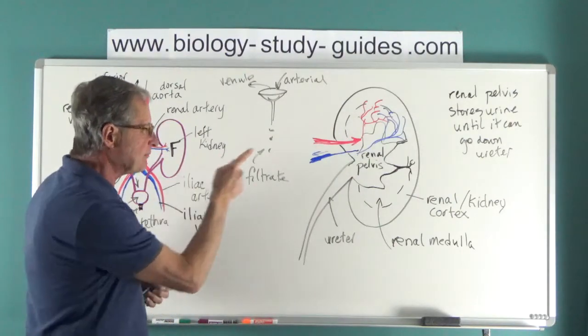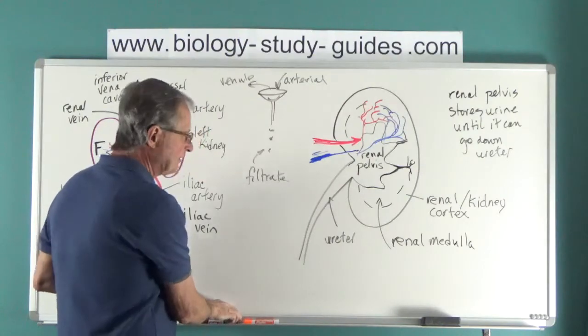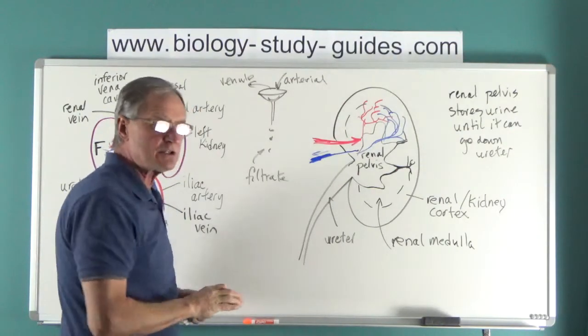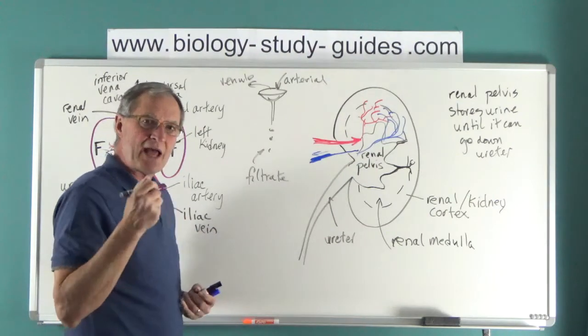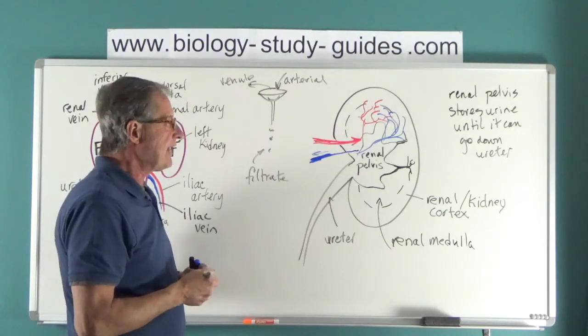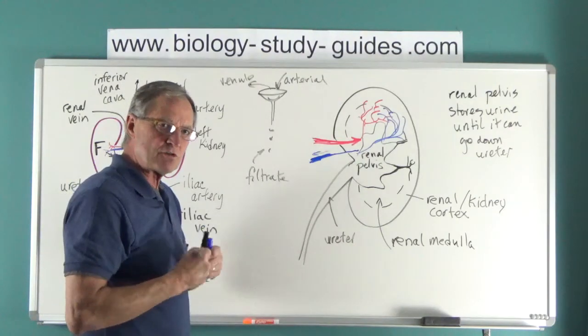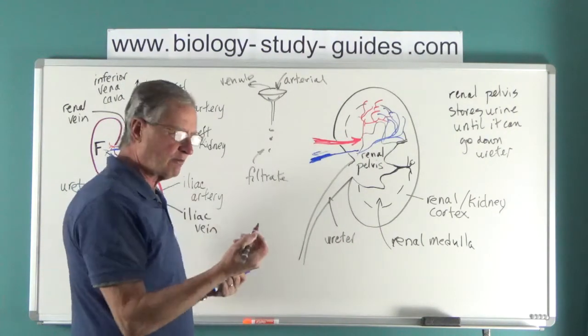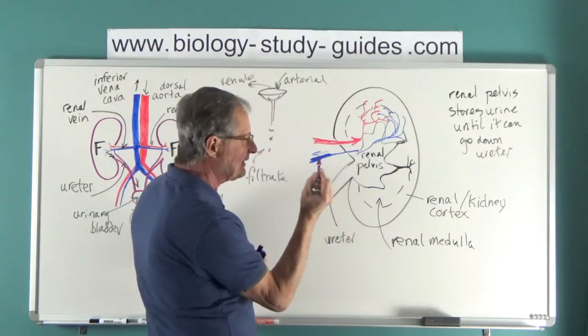Each one of these little tubes is called a nephron. And nephrons are really the topic that is in the second video in this series. That's how we actually make the urine. That process is fairly complicated and deserves an entire video of its own. But before we do that, let me represent one complete nephron.